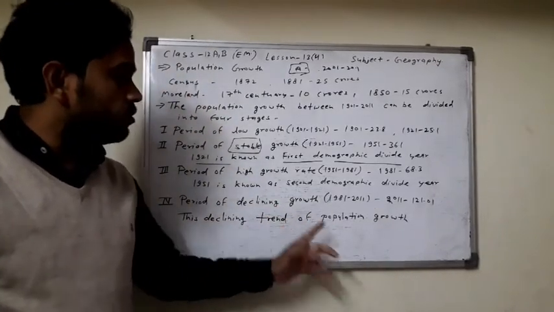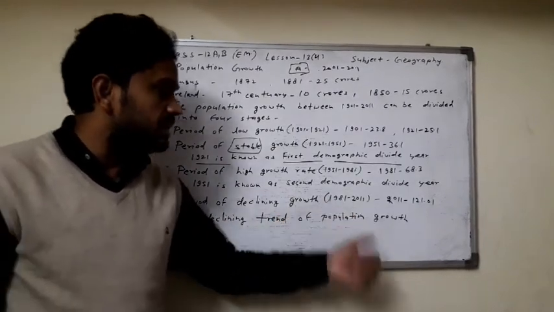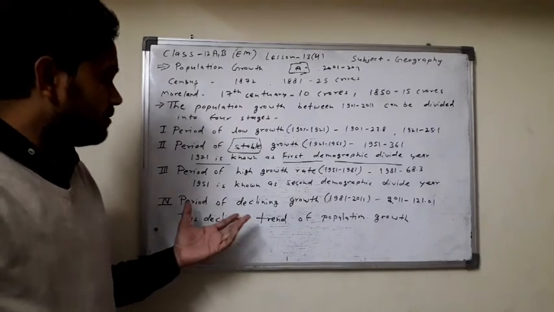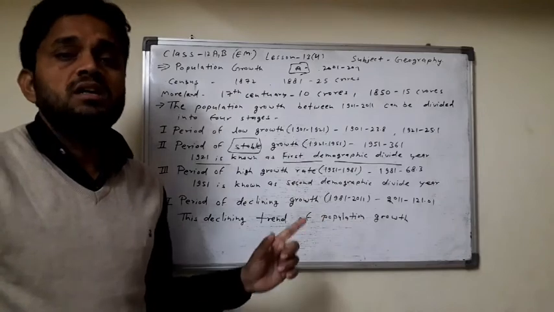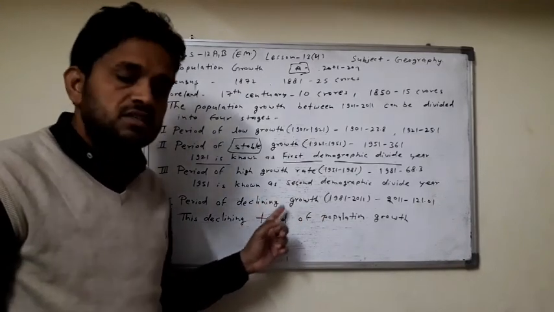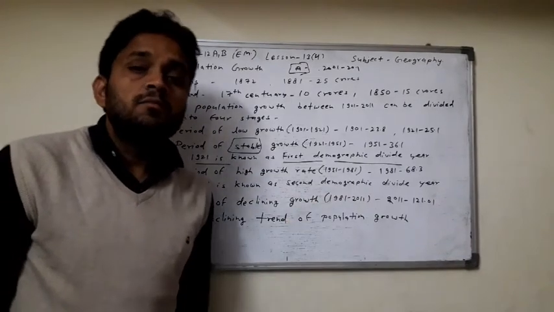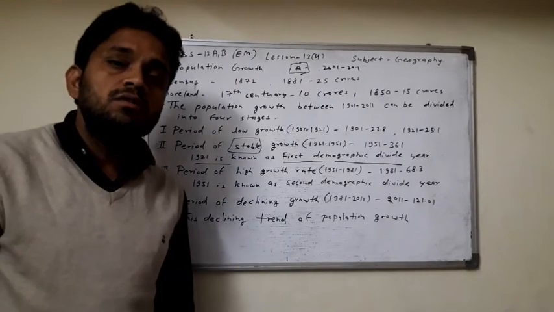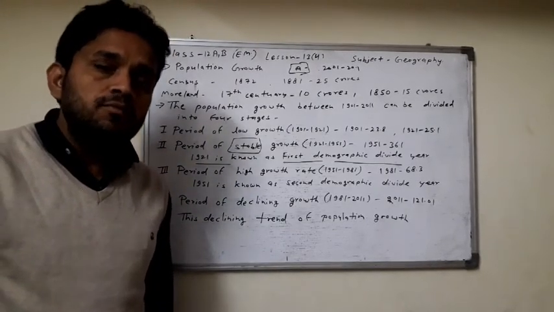Last is the period of declining growth, 1981 to 2011. In this time period the population growth rate started to decline. Population will not decline here; the population growth rate started to decline after 1981, because education facilities increased and the people understood that a high population rate is harmful for us.